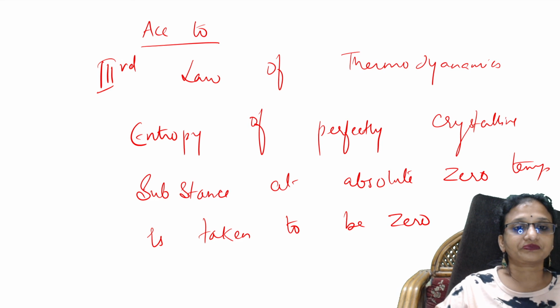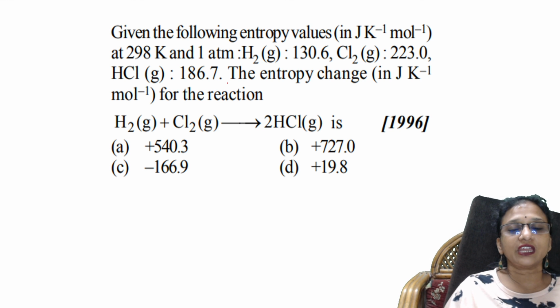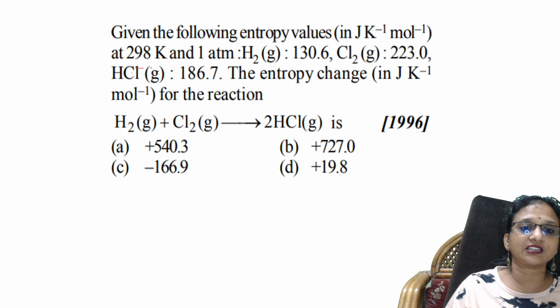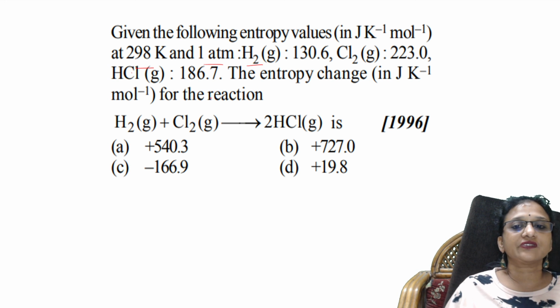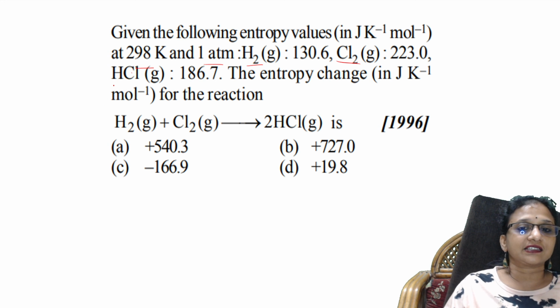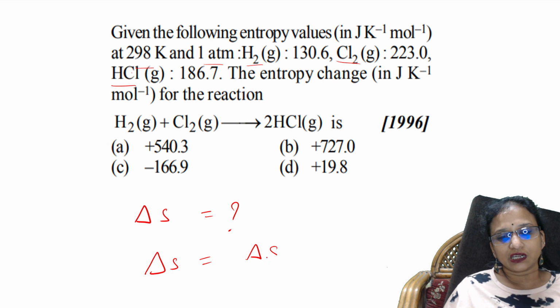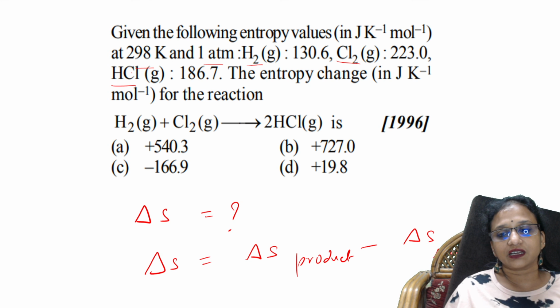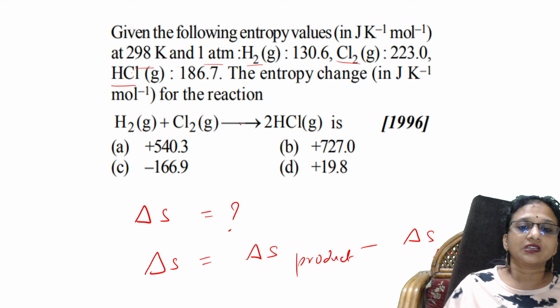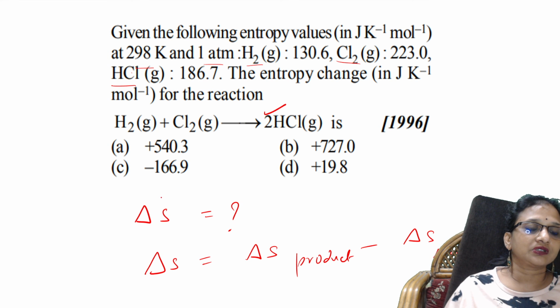Next question. Given the following entropy values at 298 Kelvin and 1 atmosphere, hydrogen is given, chlorine is given, HCl is given. So what should I find out? The entropy change I have to find. What is the formula? Delta S is equal to delta S product minus delta S reactant. Correct, no? Then substitute. Here product coefficient is 2. There are no coefficients on the reactant side. The values are given, easy to substitute.